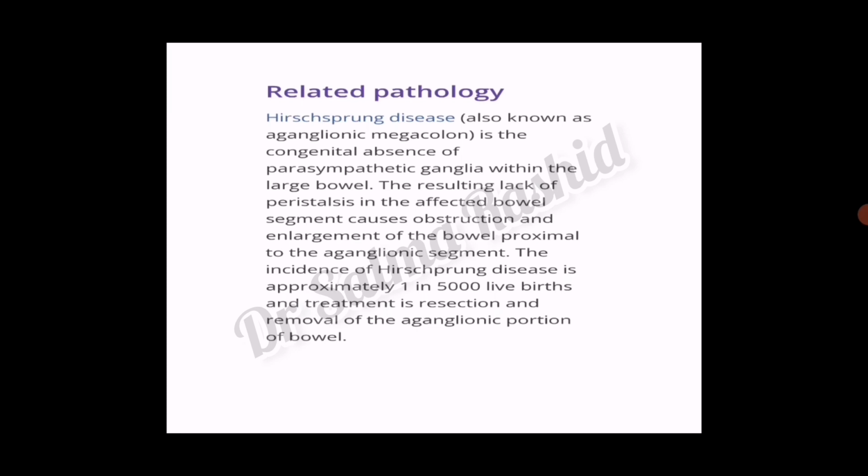Hirschsprung disease, also known as aganglionic megacolon, is the congenital absence of parasympathetic ganglia within the large bowel. The resulting lack of peristalsis in the affected bowel segment causes obstruction and enlargement of the bowel proximal to the aganglionic segment. The incidence of Hirschsprung disease is approximately 1 in 5,000 live births, and treatment is resection and removal of the aganglionic portion of bowel.